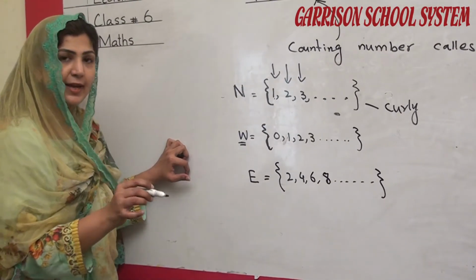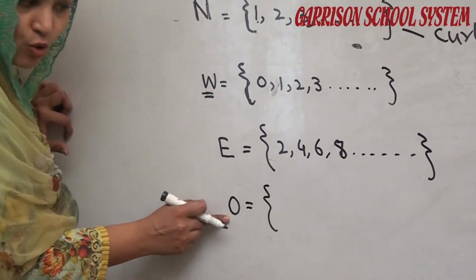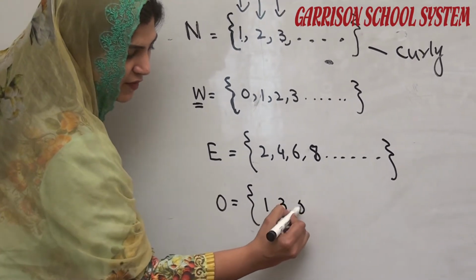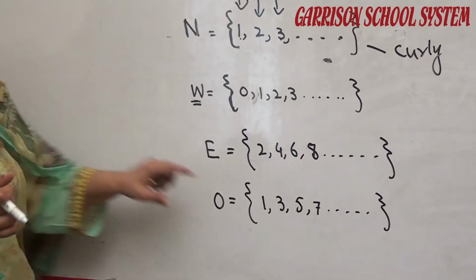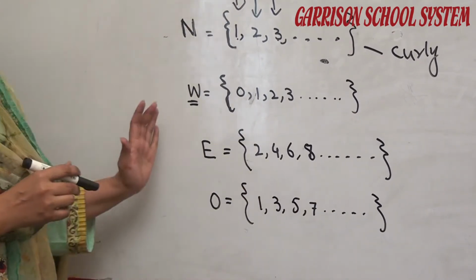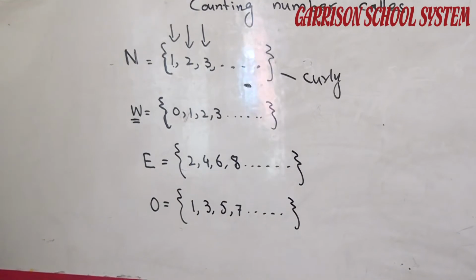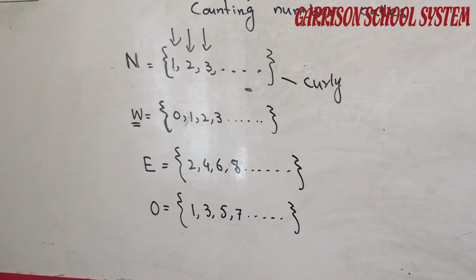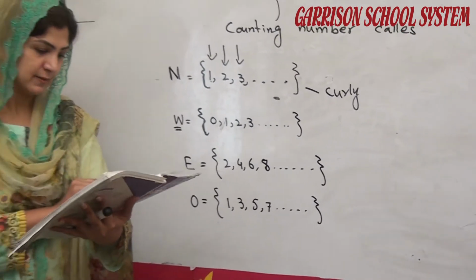After that we have the set of odd numbers, and we will denote it by the letter O. Odd numbers start from 1, 3, 5, 7, and we will mark the ellipsis here. We can say 1, 3, 5, 7 and so on. So these are the sets and these are the notations which we use, students. Next we will read the properties of the numbers.